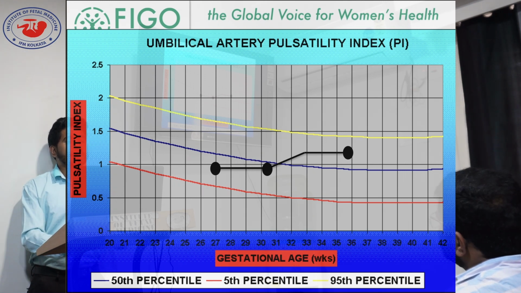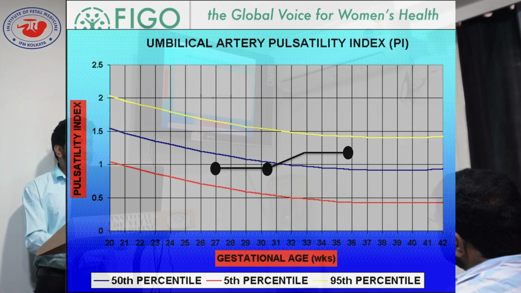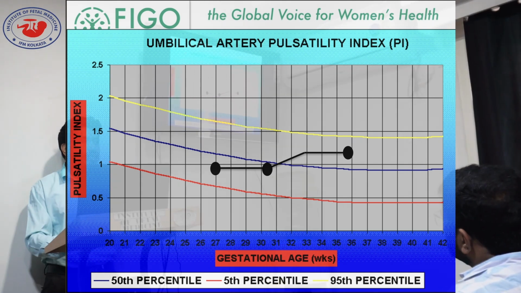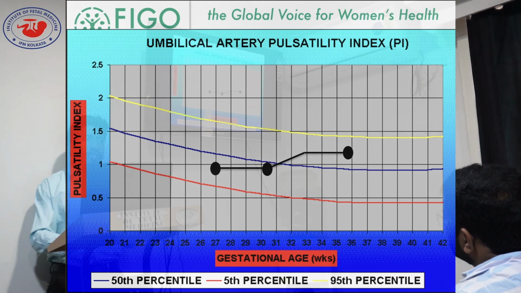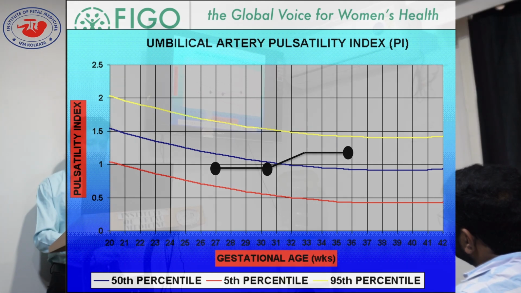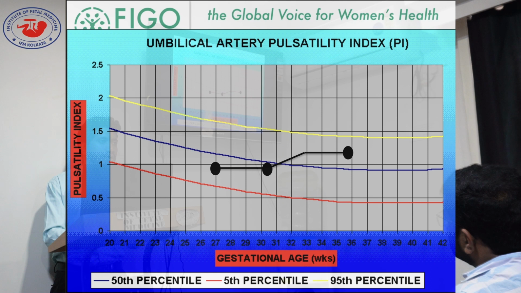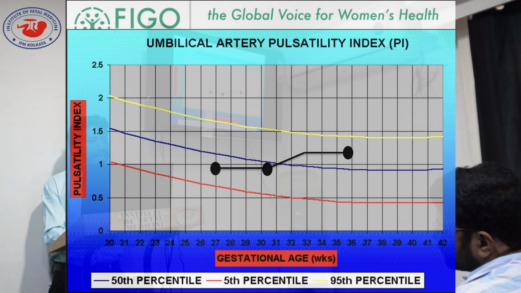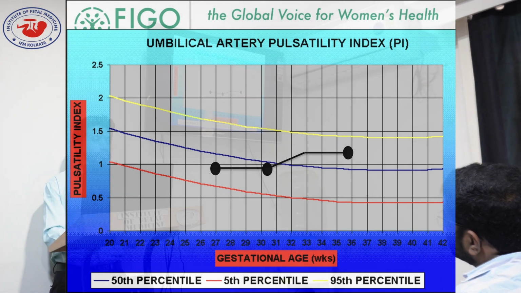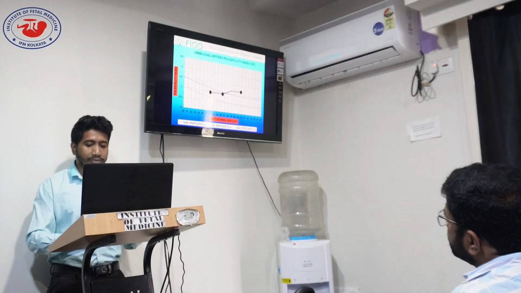If we trace the trend, then we can understand whether the PI is gradually increasing, decreasing, or in the same trend. So this is very important. Rather than an absolute umbilical artery PI without any nomogram chart on a single scan, which is not reproducible and does not allow any conclusion.